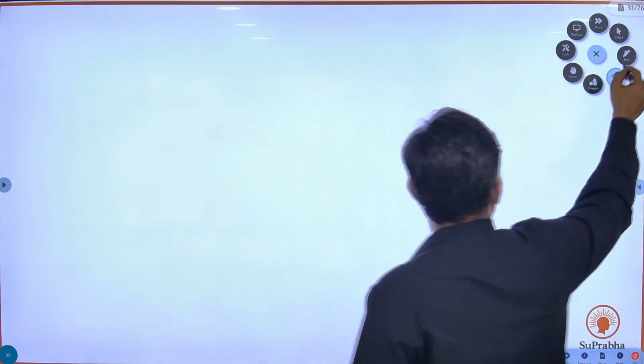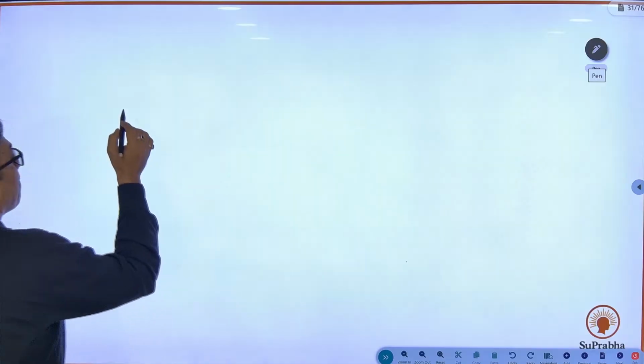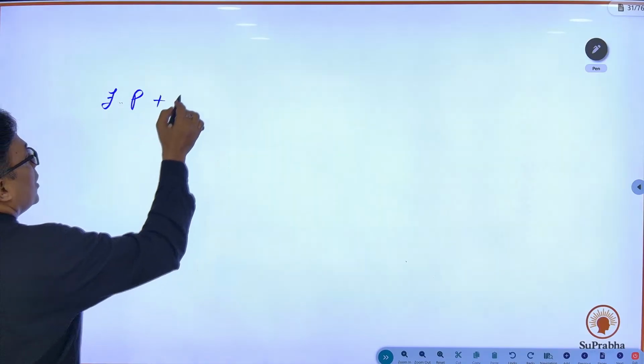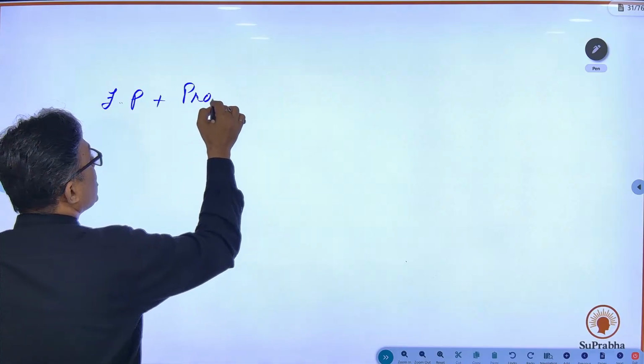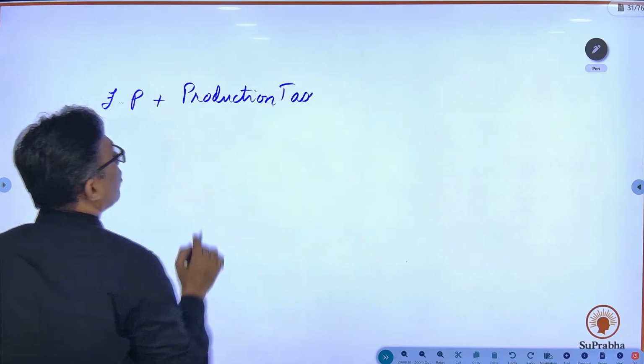Okay, how do you arrive at this basic price? So factor price plus production tax. Mind you, this is production tax. Because you are producing, you have to pay a tax.